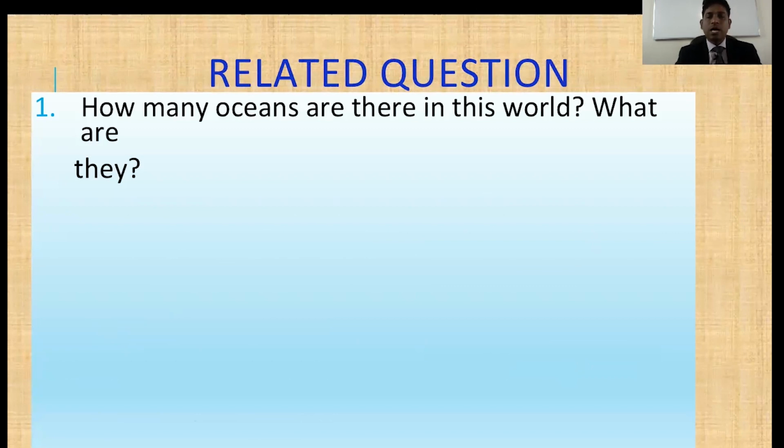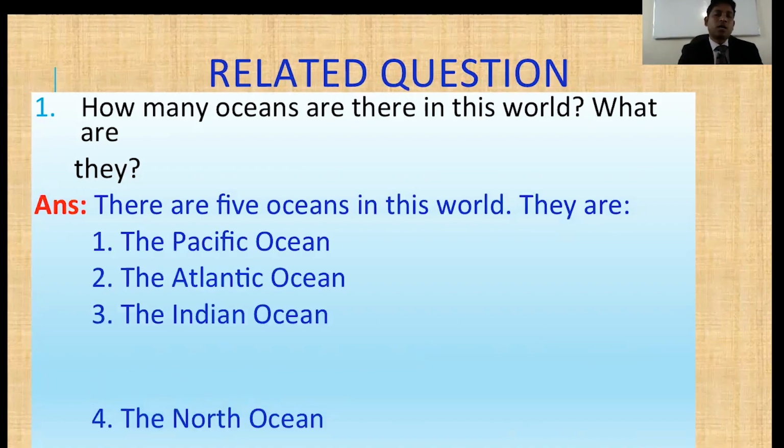Now students, I'm going to show you some related questions with answers, but first you have to say what the answer will be. How many oceans are there in this world? What are they? Yes, the answer is correct. Already I have discussed. There are 5 oceans in this world, right? Pacific Ocean, Indian Ocean, Atlantic Ocean, North Ocean, and South Ocean. Very easy. I have given the answer here.